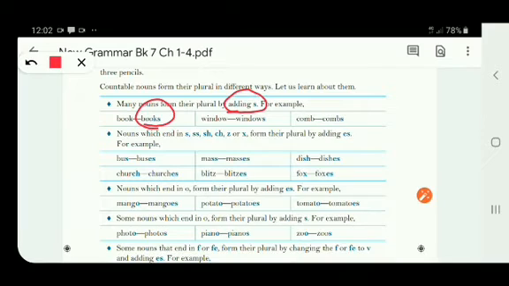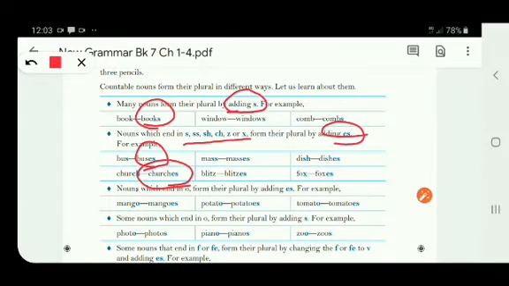The nouns which end with these letters, you can change into plural by adding es to them. For example, bus, buses. You can see the word bus ends with s, so if you add es to it, it becomes buses. In the same way, church ends with ch, and if you add es, it becomes churches.